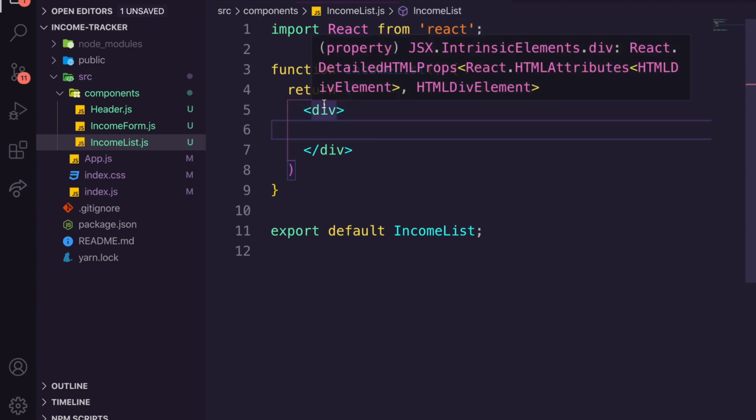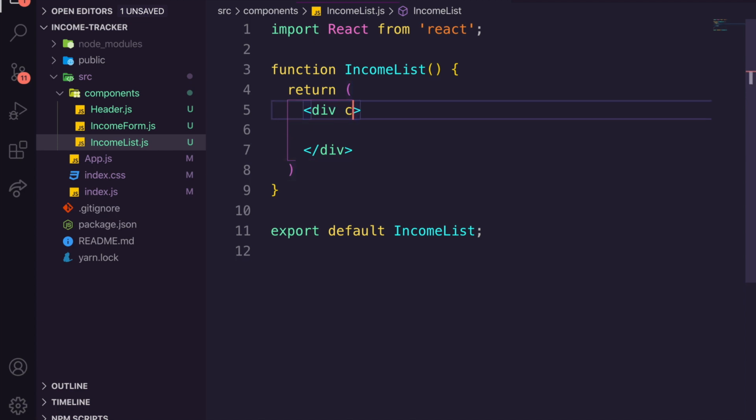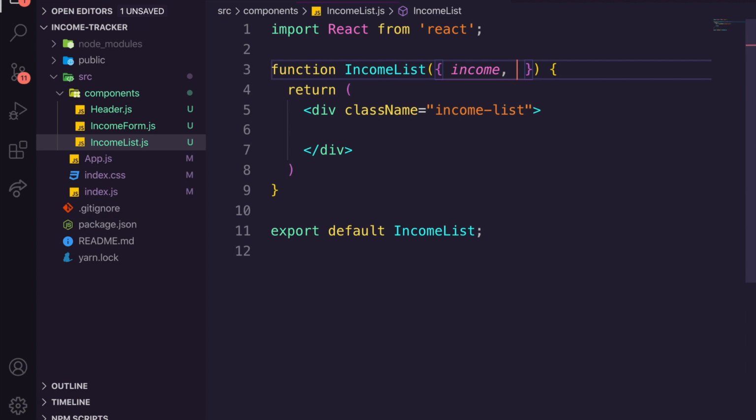And inside this list, all we're going to do is give this a class name, and we're going to set it equal to income list. We need to pass through some things, so we need income list, and we need to destructure. We're going to have two things come through, income and set income.